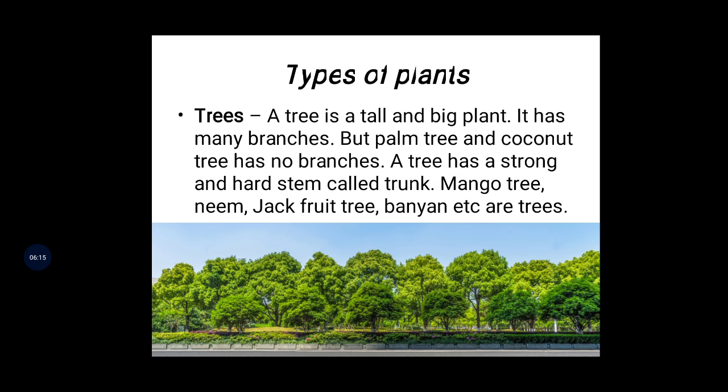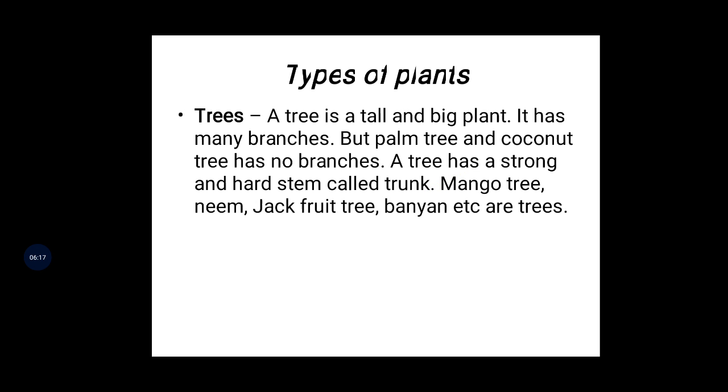See the types of plants that are there. Now see the types of plants. So what types of plants are there? Now we have different types of plants. Once you see, that is a tree. A plant is a smaller one, and a bigger one is a tree.